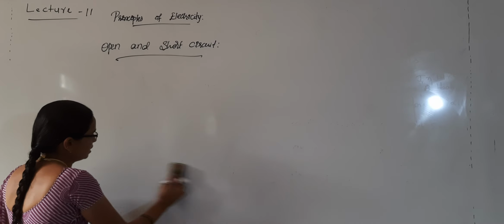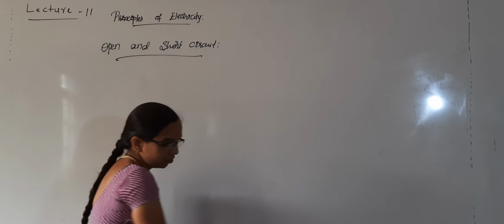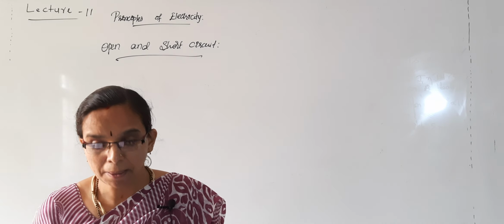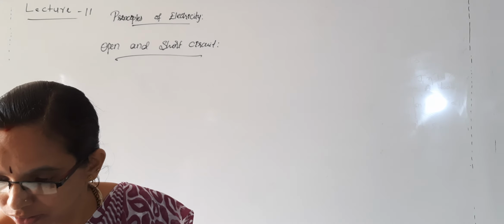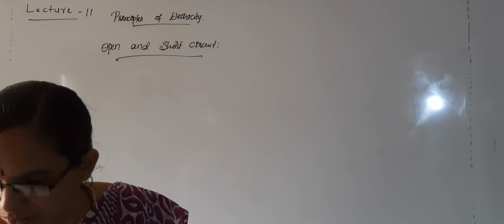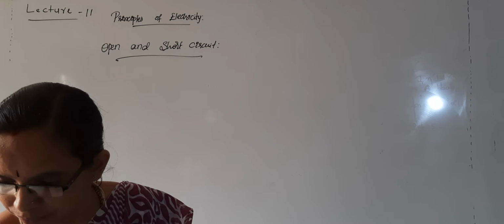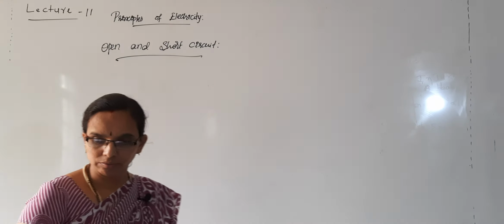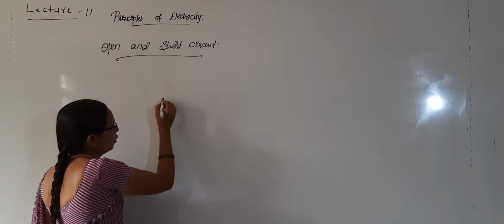series and parallel circuits, and this is enough for you from the point of your syllabus, but I will consider one more circuit just for your knowledge.